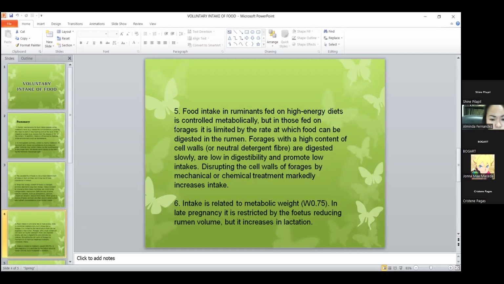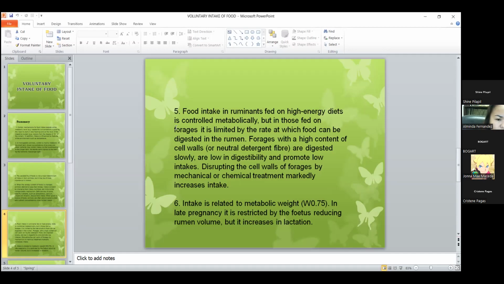Then food intake in ruminants fed on high energy diets is controlled metabolically, but in those fed on forages, it is limited by the rate at which food can be digested in the rumen. Forages with high content of cell walls or neutral detergent fiber are digested slowly, are low in digestibility, and promote low intakes. Disrupting the cell walls of forage by mechanical or chemical treatment markedly increases intake.